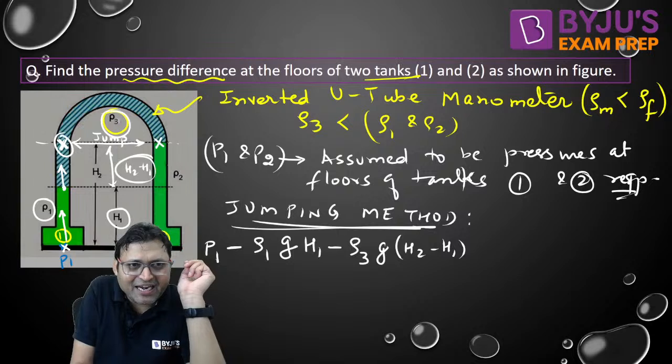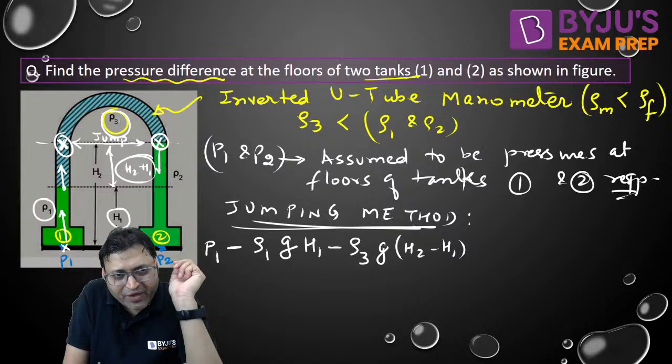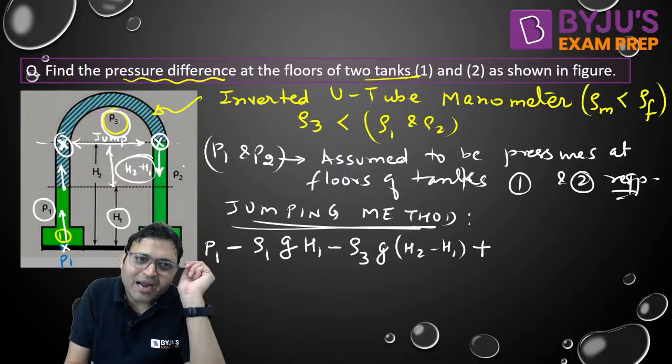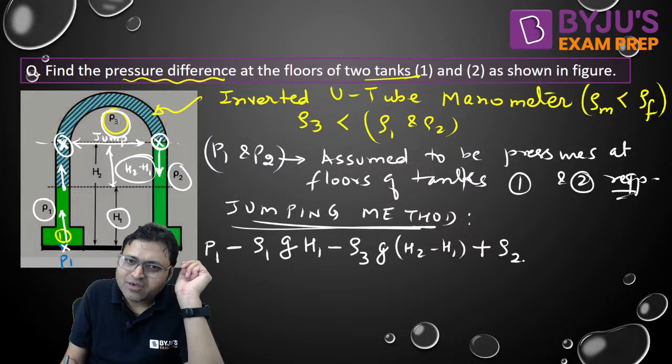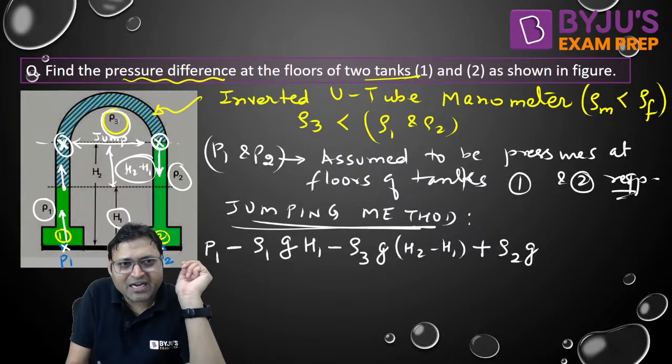Now we are here. Now we can jump from here to here, the right limb. There will not be any change. Now we are traveling in downward direction, and now the sign will be plus and the fluid will be rho 2 into g into, to reach point 2, we are traveling H2.